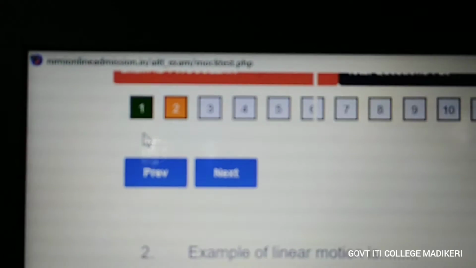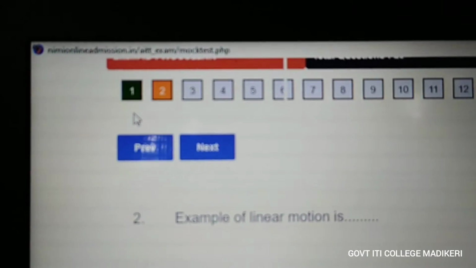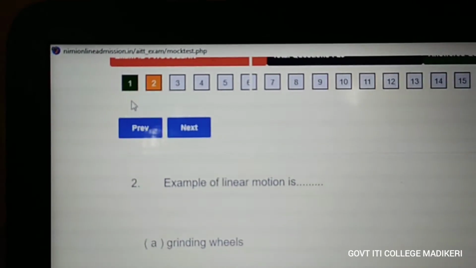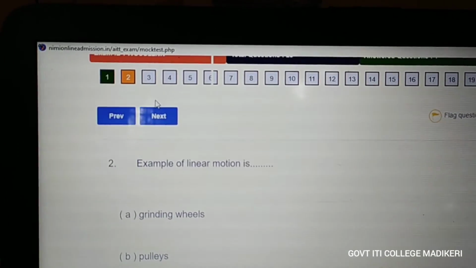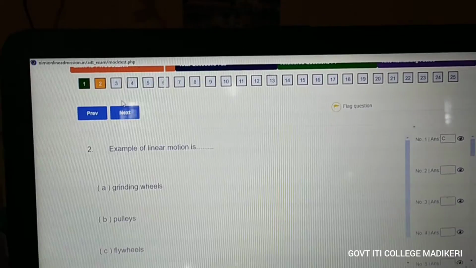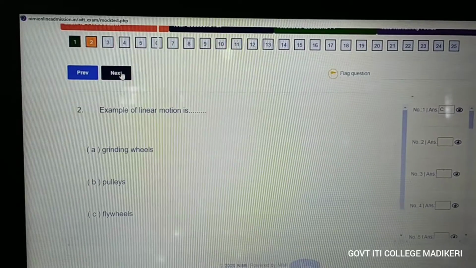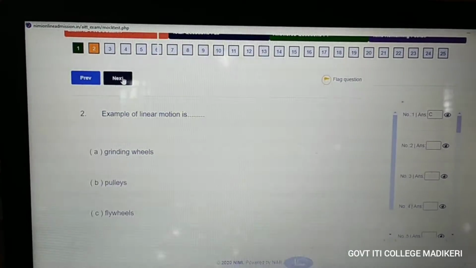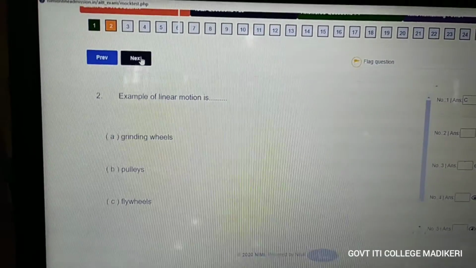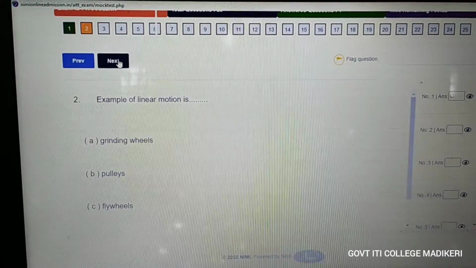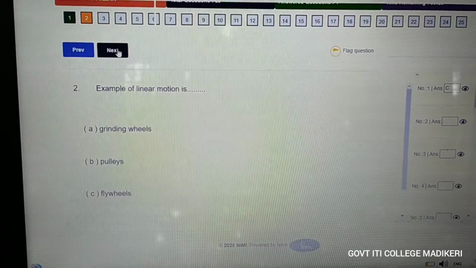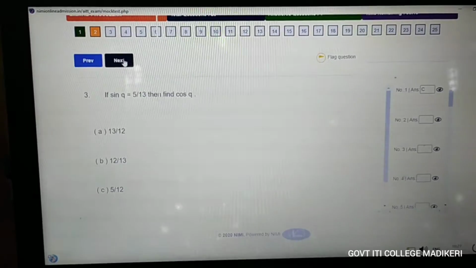Answered questions will be displayed in green color, and flagged questions will be displayed in orange color. So we can go to the next question. If you don't want to attend this question now, or you want to attend it in the end, you can press next and you will get the third question.